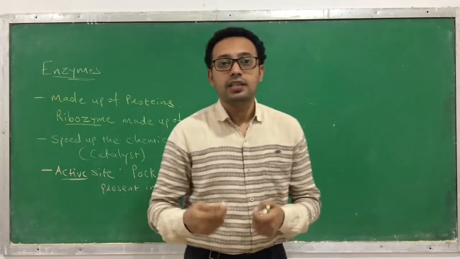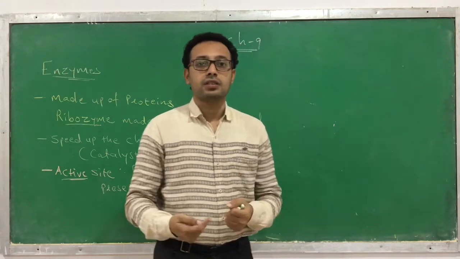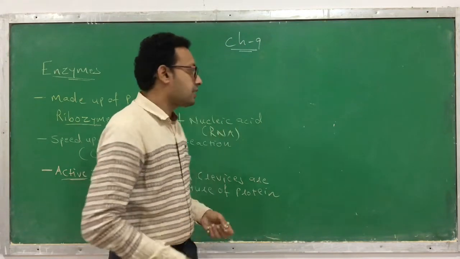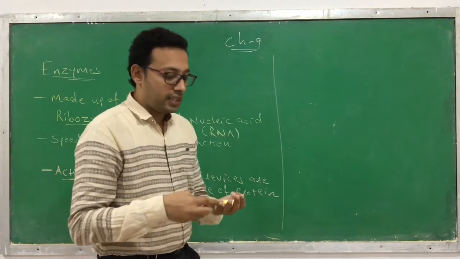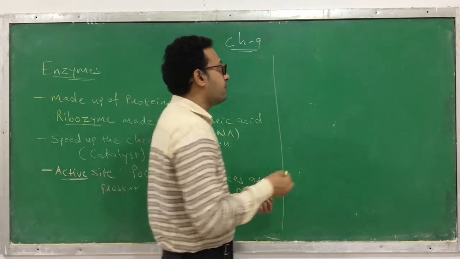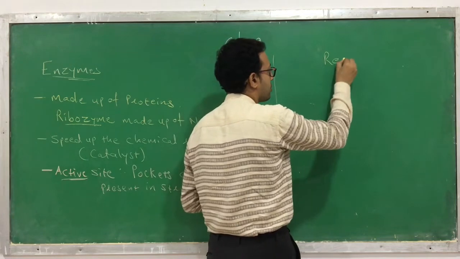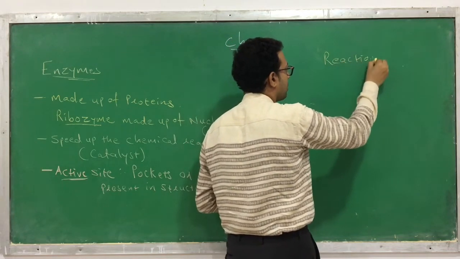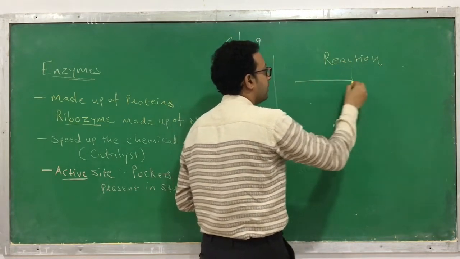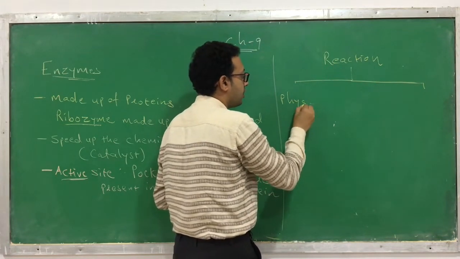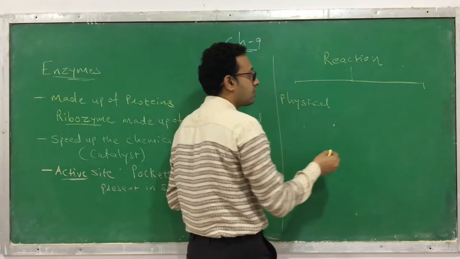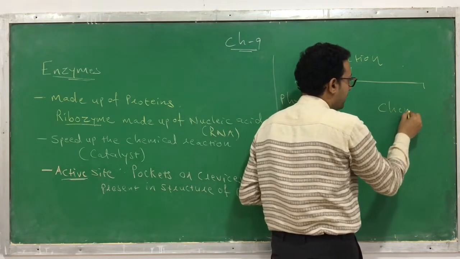Now you know that they increase the rate of chemical reactions. So let's understand what kind of chemical reactions there are. There are two ways in which changes take place. First is called physical changes and the second one is called chemical changes.